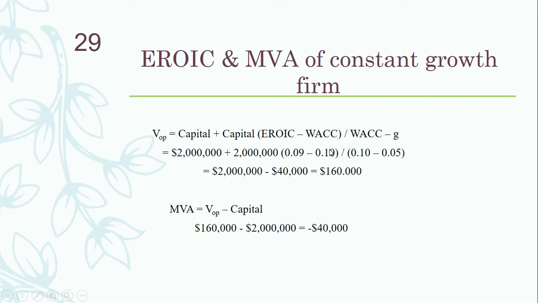When we solve the whole equation, it will give us a negative value. Why? Because here you can see 9% minus 10% gives -1%, so the value will be negative, which is -40,000. So our value of operations is 2 million minus 40,000, which is $160,000.